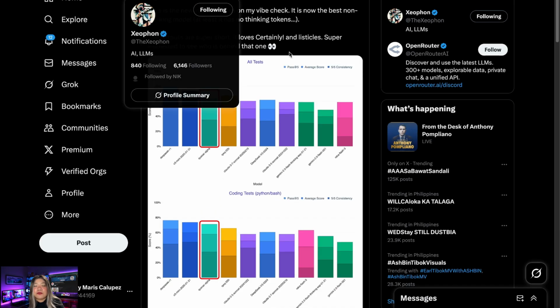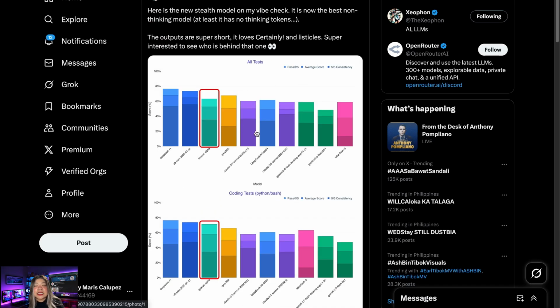So this guy, Yifon, says that in his benchmarks, which are from all tests or just coding tests with Python and Buzz, it is indeed the third best model. However, here we see that DeepSeek R1 is the best model in his benchmarks, and the test bench is not that amazing right now, so I think we should take this with a grain of salt. But still, this information exists, and it shows that this model possibly is very, very good.